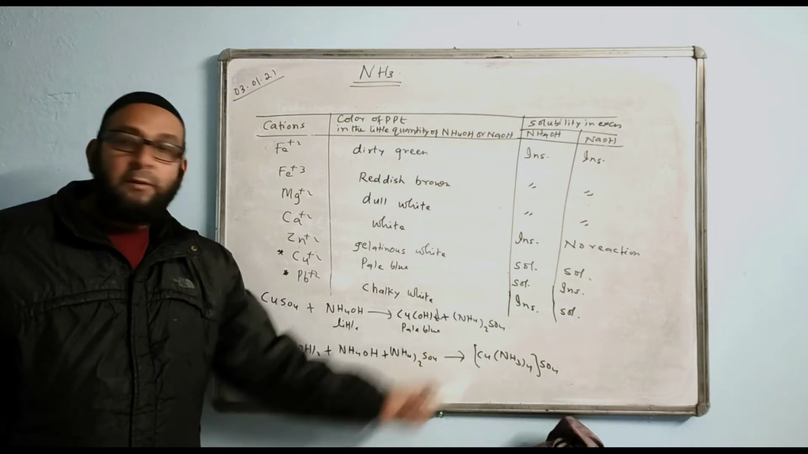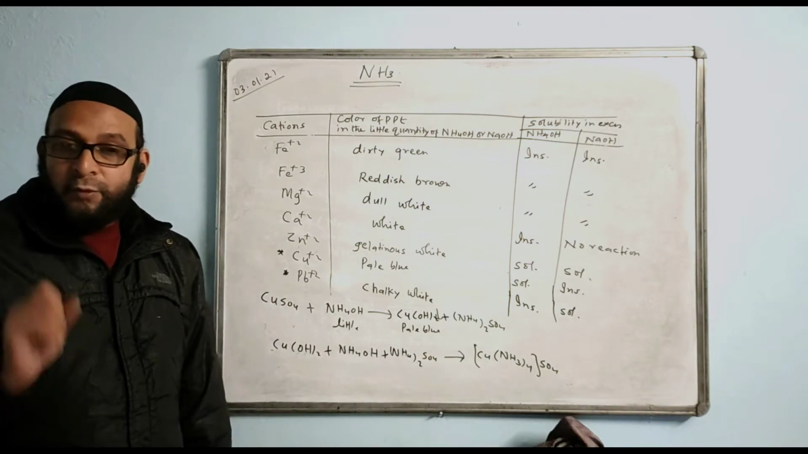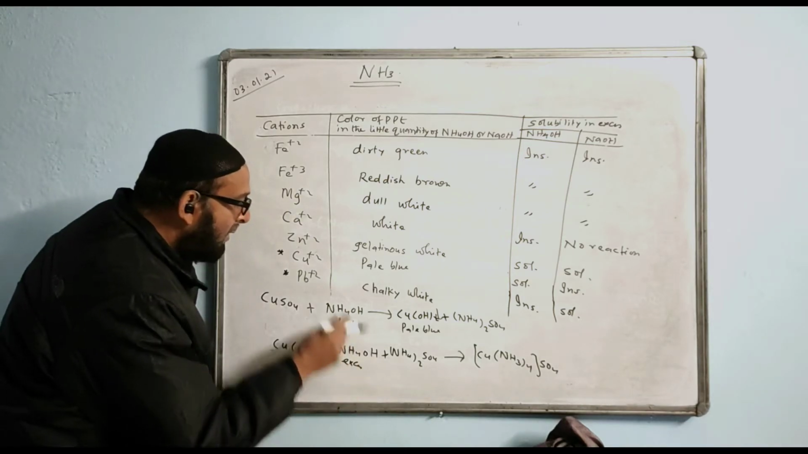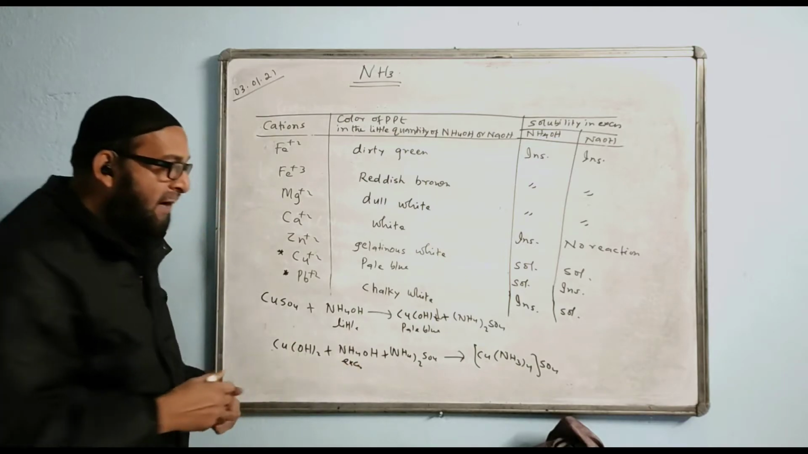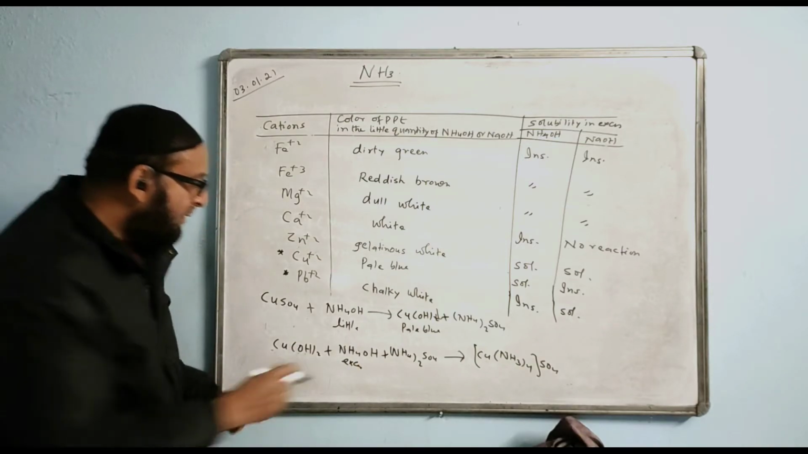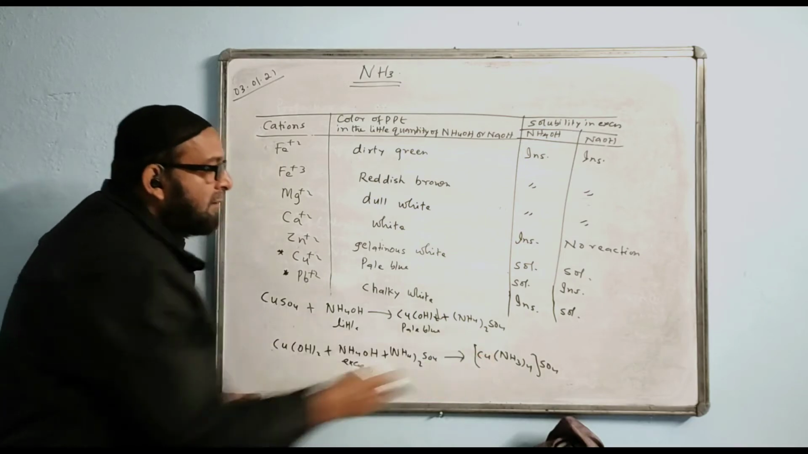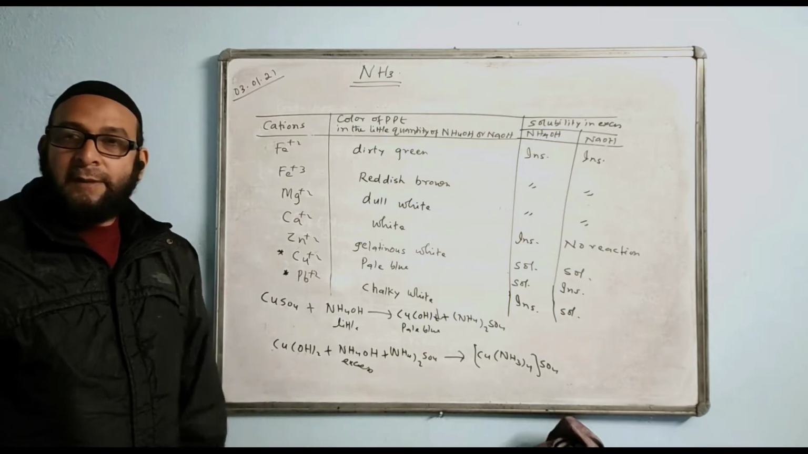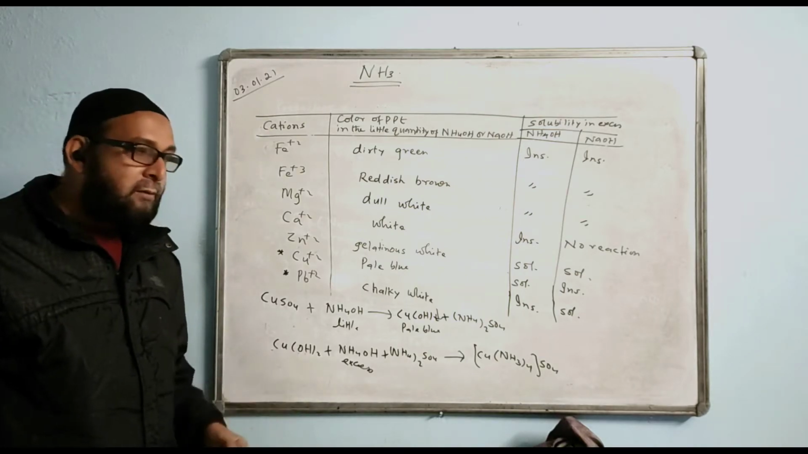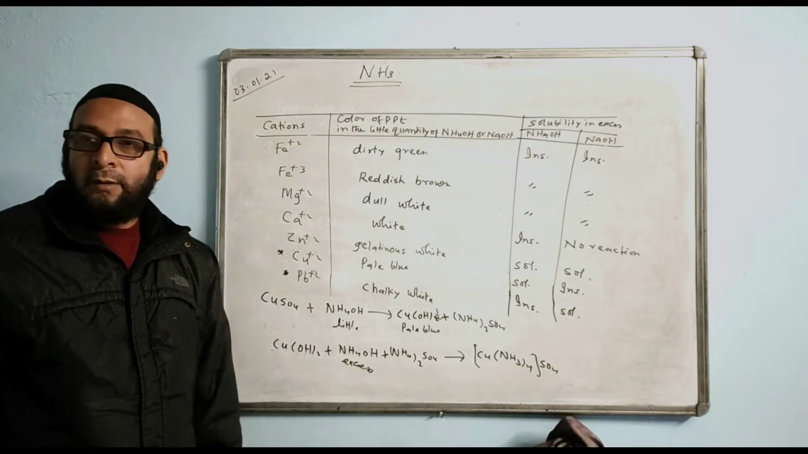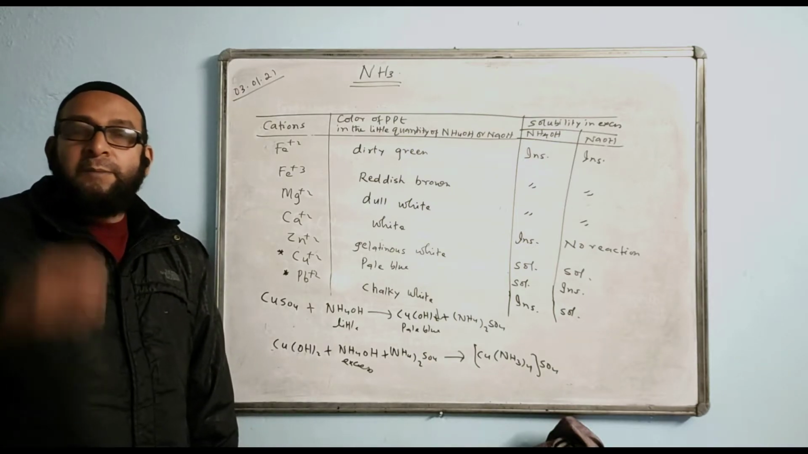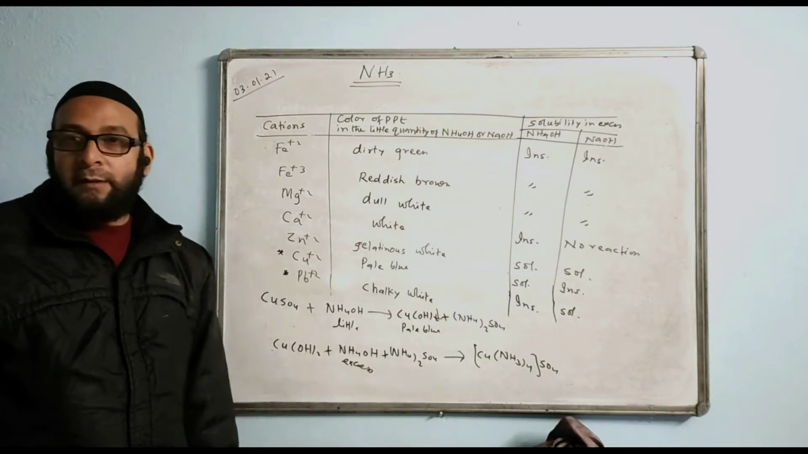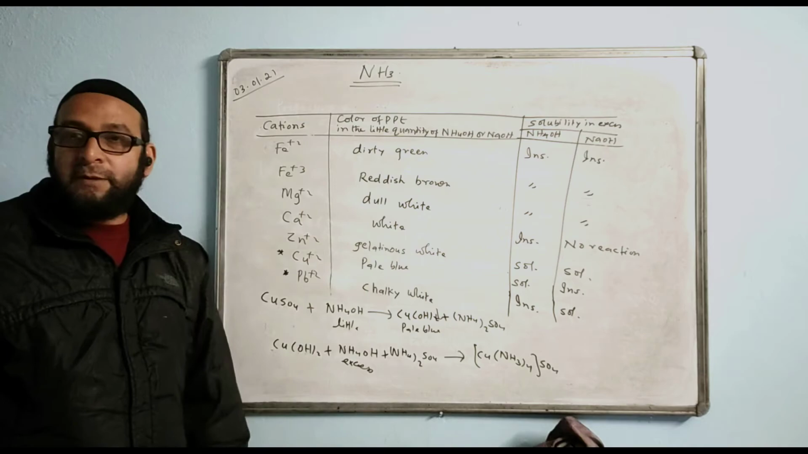This is the deep blue solution. That's why when you put excess, that means little and together, once again you are adding up here. This is excess and this is the compound, tetraamine copper sulfate. This reaction we don't need to learn, but we have to know the name of the compound. That means observation is also important, and then solubility. Any question you want to ask on this, please ask me.